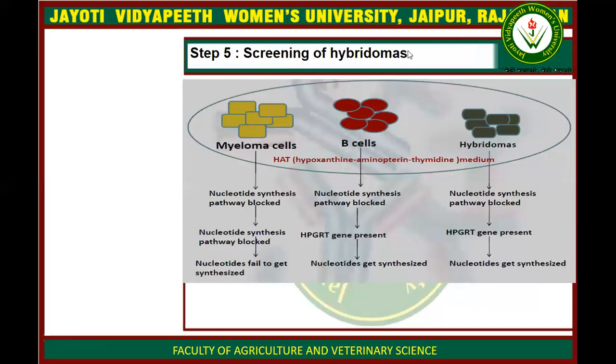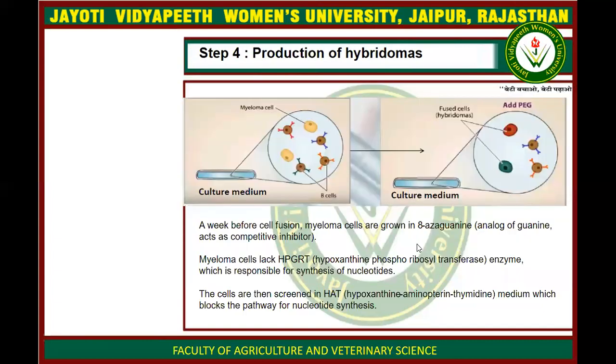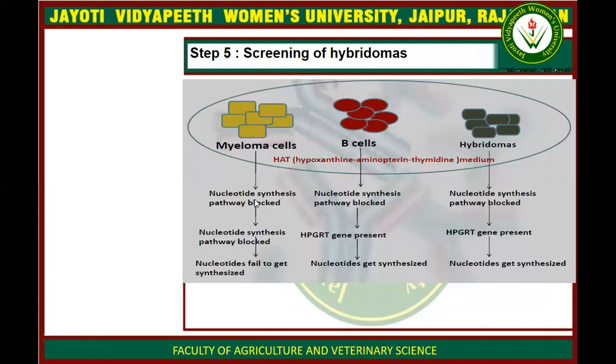Next is screening of hybridomas. As we know, we grow our cells in the HAT media. Myeloma cells do not have the nucleic acid synthesis pathway, and in B cells the nucleotide synthesis pathway is also blocked. So what happens?